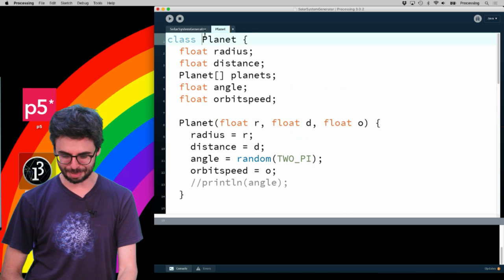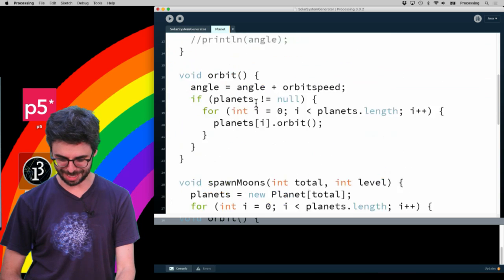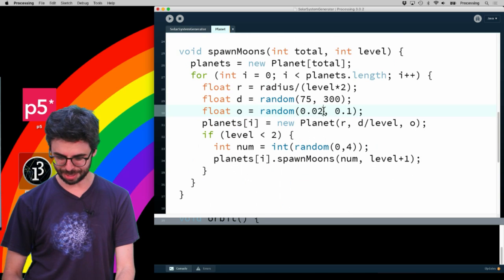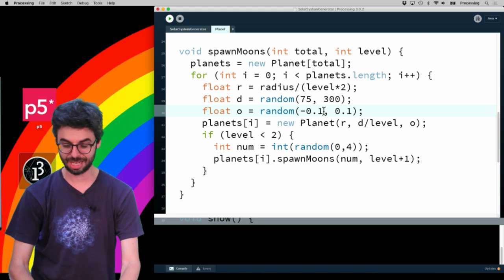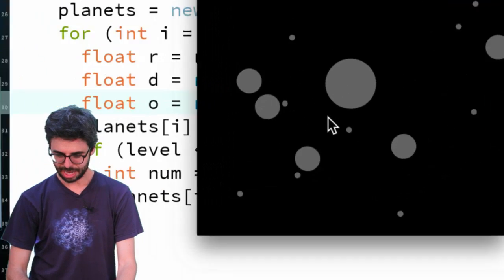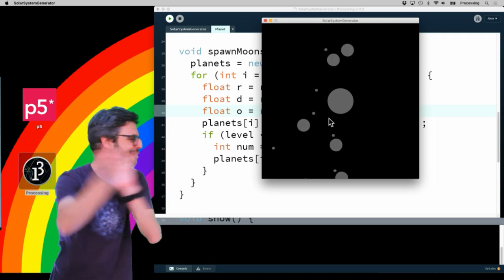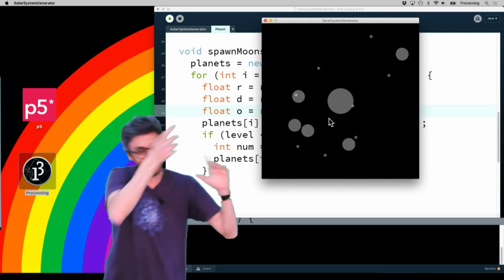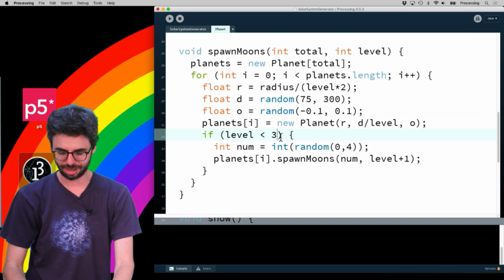That orbital speed, where do I pick the orbital speed? Right here. I should really pick some value that could also be negative so that they could spin the opposite direction. So you can see now, it's sort of hard to tell what's spinning around what, but you can massage the values and stuff yourself. Play with this, because I've got to move to 3D, but I at least want to see that I could have another level here.